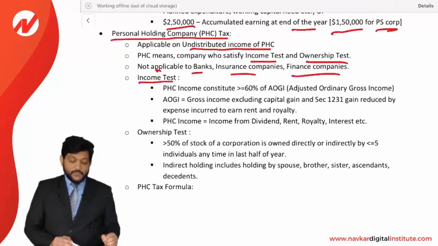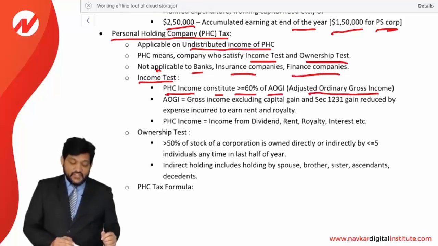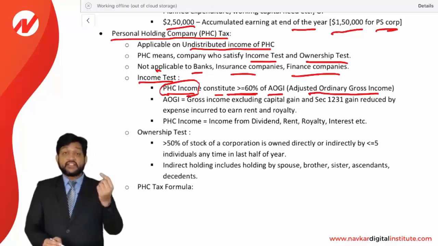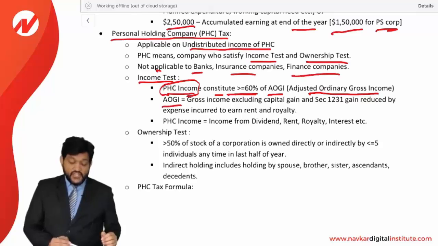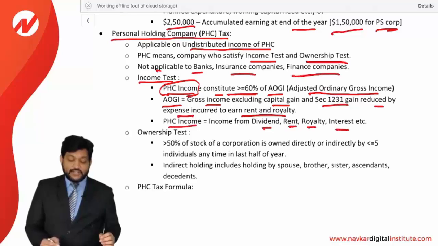Income test. Income test means if PHC income constitutes more than or equal to 60% of AOGI, which is adjusted ordinary gross income. If PHC income is more than or equal to 60% of adjusted ordinary gross income, then the income test is satisfied. Now what is AOGI? AOGI is gross income excluding capital gain and section 1231 gain, reduced by expenses incurred to earn the rent and royalty. This is going to be your AOGI. And what is PHC income? PHC income is income from dividend, rent, royalty, interest, etc.